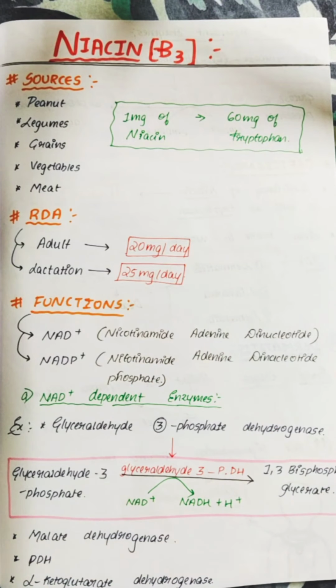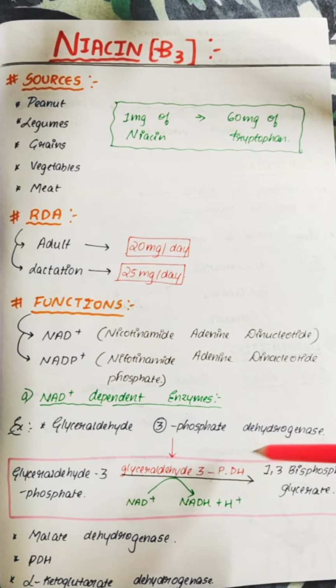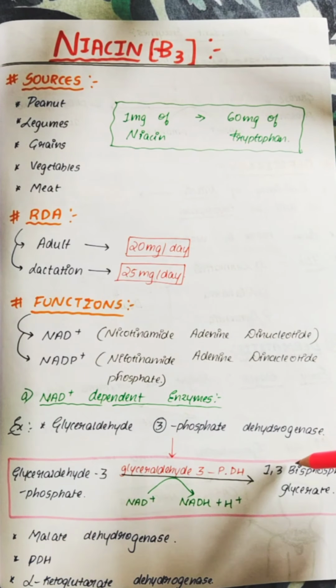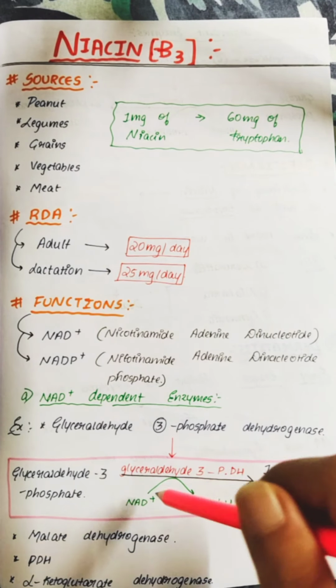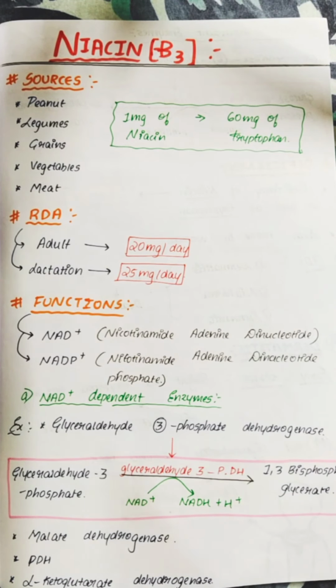The first important function includes NAD+ dependent enzymes. Glyceraldehyde 3-phosphate dehydrogenase is the important enzyme which helps in the conversion of glyceraldehyde 3-phosphate into 1,3 BPG, that is 1,3 bisphosphoglycerate. And also NAD+ is getting converted into NADH plus H+.